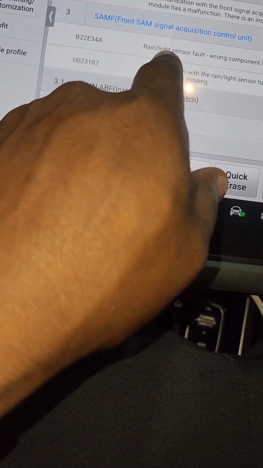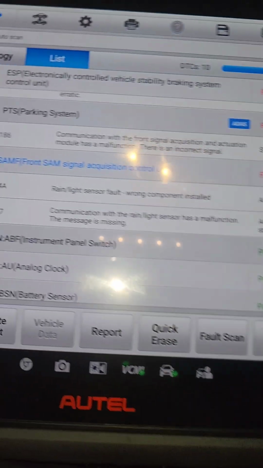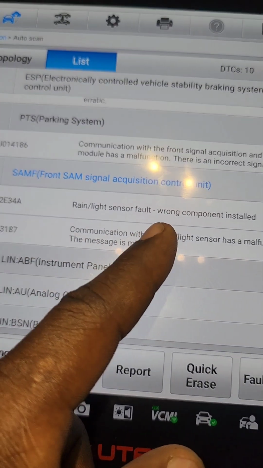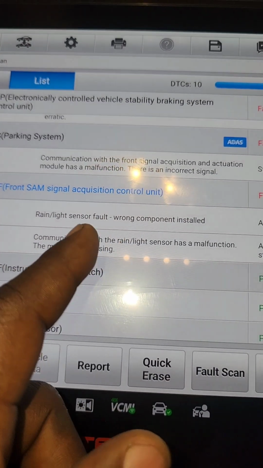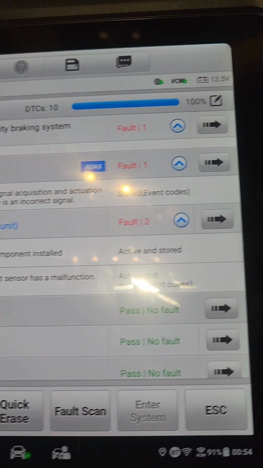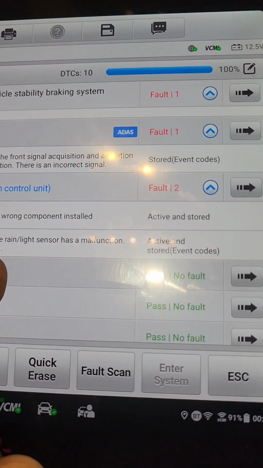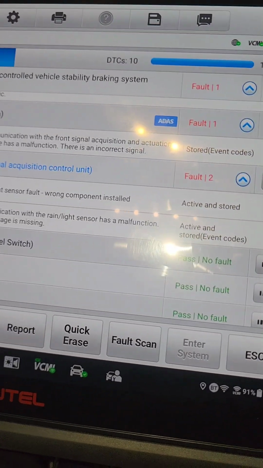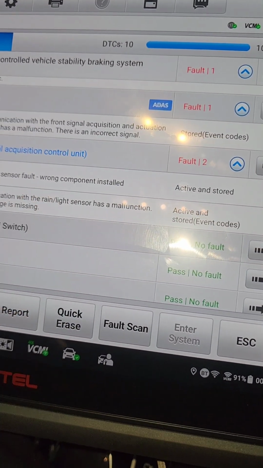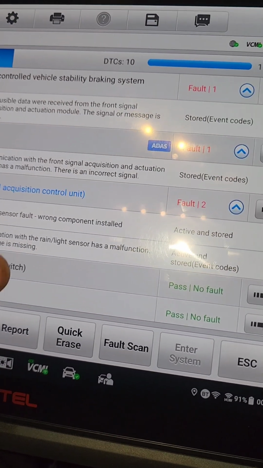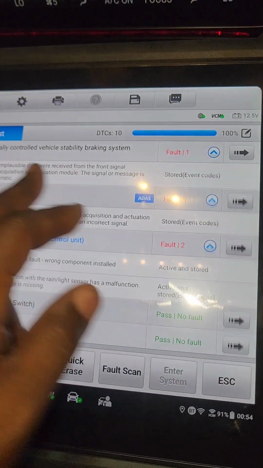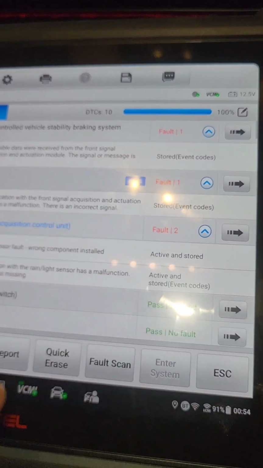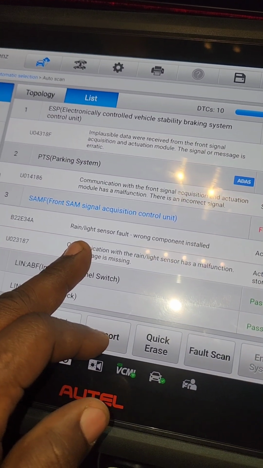Now you can see it's showing the rain and light sensor fault, wrong component installation, and communication with the rain and light sensor malfunction. The message will be missing. So this is the message that is related to what I'm doing now. About this one, parking brake, I don't need this one now. So I focus on this message here.